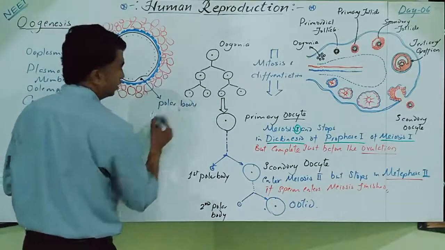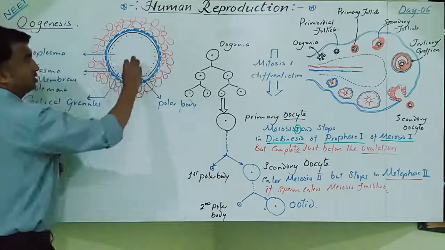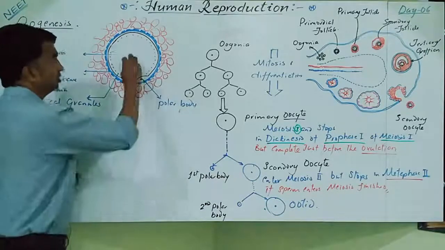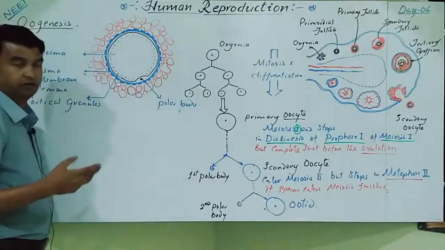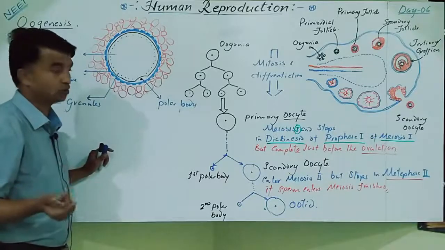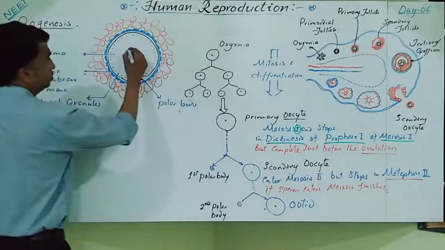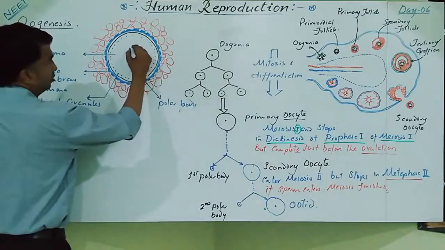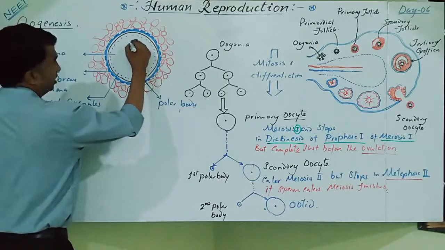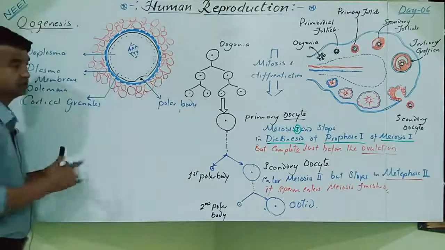The polar body is a product of the first meiosis, polar body and secondary oocyte. This secondary oocyte immediately undergoes the second meiosis. Clear? In that, the nucleolus and the nucleus are there, but it undergoes meiosis and stops in the metaphase stage. That's why the nucleus is not quite visible. The chromosomes are visible. These are in the equatorial plate, held by the spindle fiber. Clear? So this is in the metaphase stage.